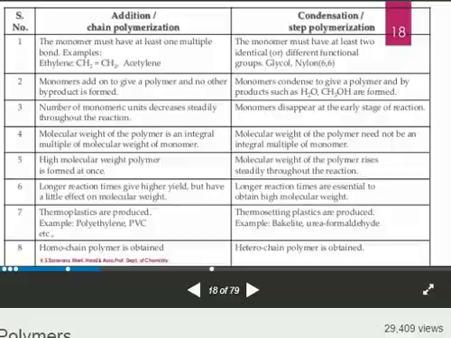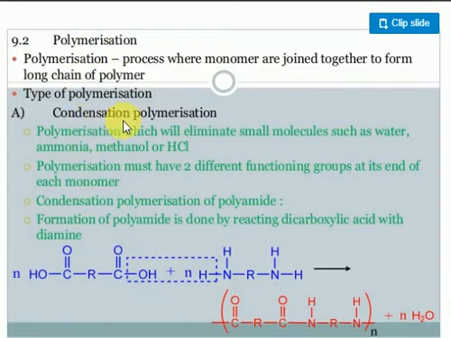Look at some examples to get clarity. This is one example of condensation polymerization. Consider the formation of an amide bond, as in nylon 6. If there are 4 carbon atoms here, and R contains 6 carbon atoms, it is called nylon 6. If it is nylon 610, the CH2 units here will be 6. Compared to nylon 6, here there are 8 carbon atoms.